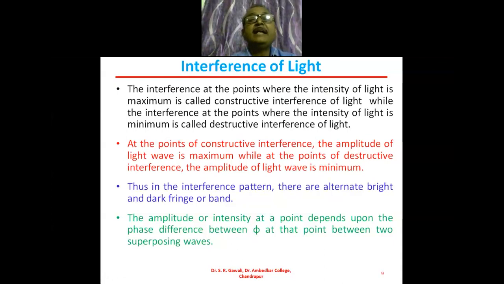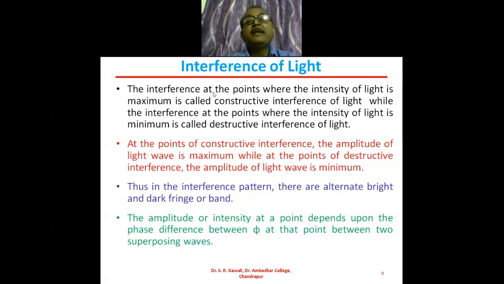And interference at the point where the intensity of light is minimum is called destructive interference of light, where the amplitude is the minimum. In constructive interference, amplitude will be the maximum, and in destructive interference, amplitude or intensity will be the minimum.